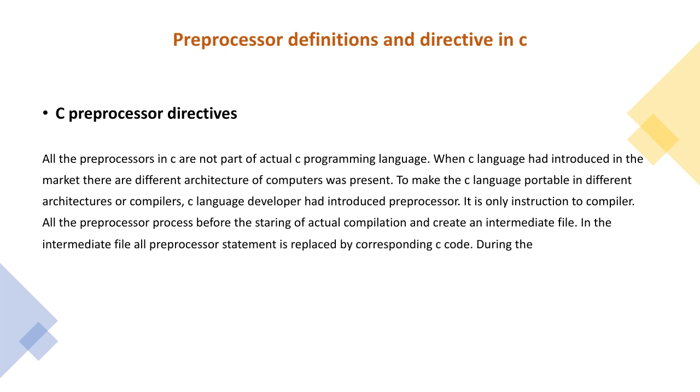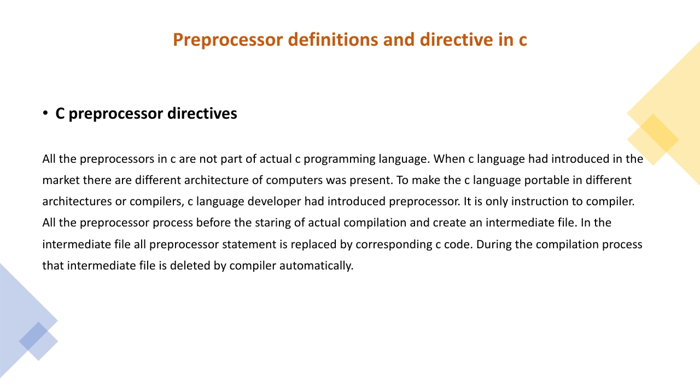When C language was introduced in the market, there were different architectures of computers present. For portability, this has been introduced by the C language developer. So all the preprocessors work before the starting of actual compilation and create an intermediate file. In the intermediate file, all preprocessor statements are replaced by corresponding C code, and the intermediate file is deleted by the compiler automatically.